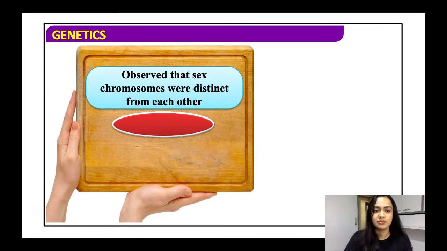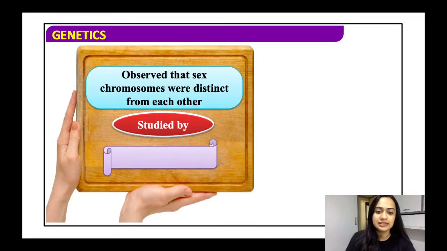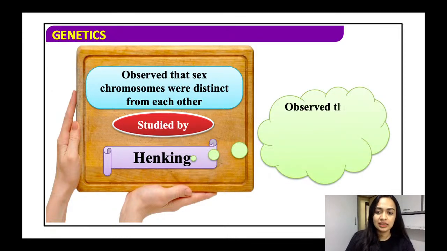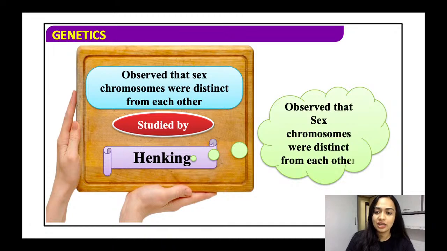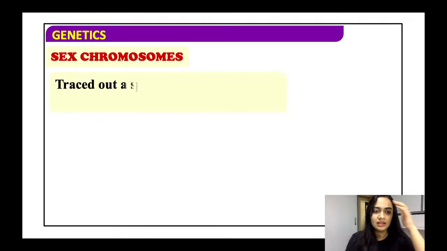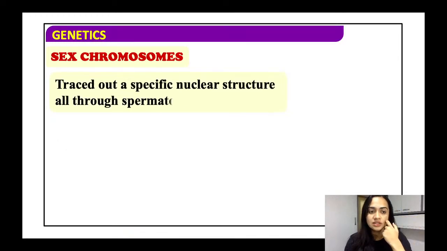Hi Tejas Sharma. So, observe that the sex chromosomes were distinct from each other. Who studied this? This process was studied by Henking. He is a scientist who observed that the sex chromosomes are distinct, that is, different from each other.